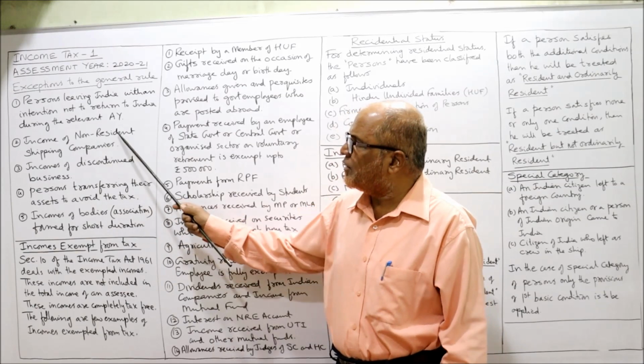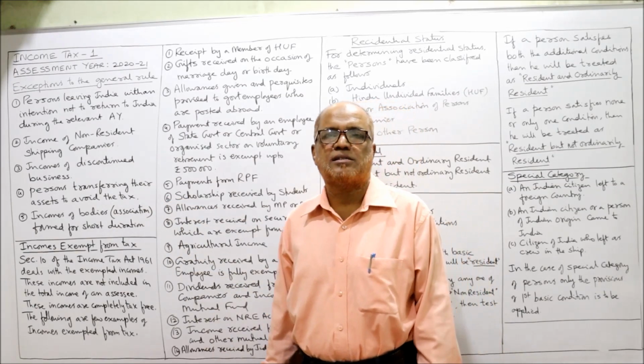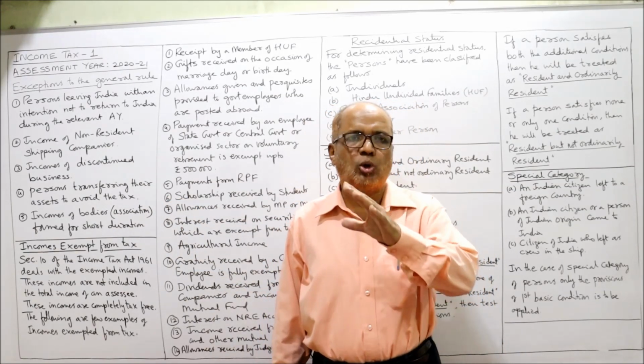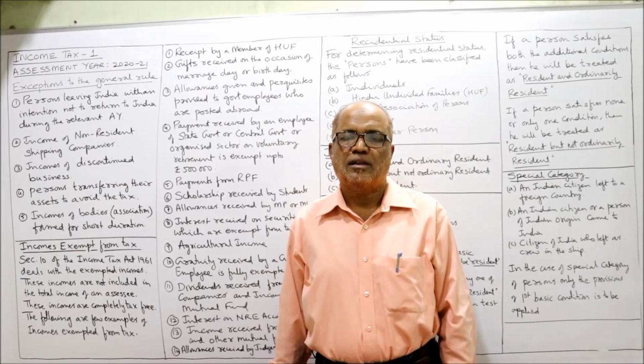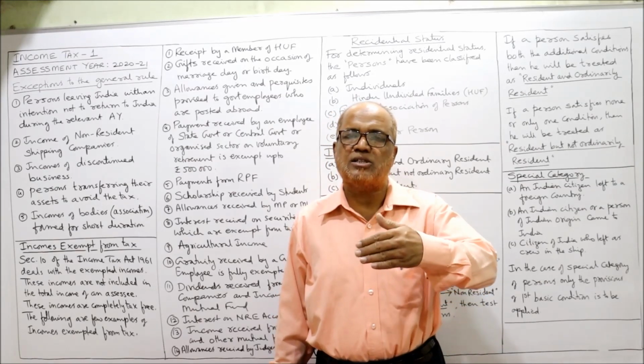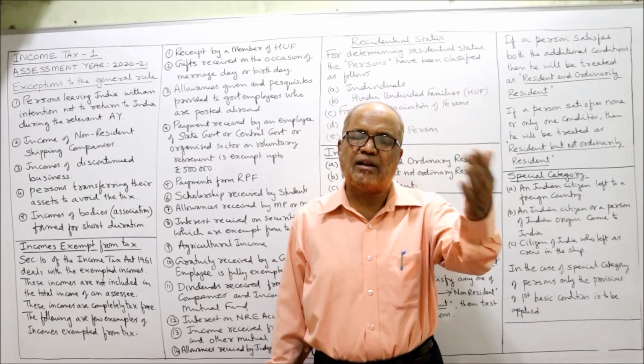Second one, income of non-resident shipping companies. There are many shipping companies located in different countries. The ships transport passengers or goods, cargo from one country to another.